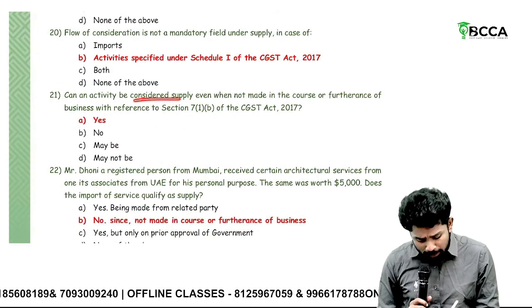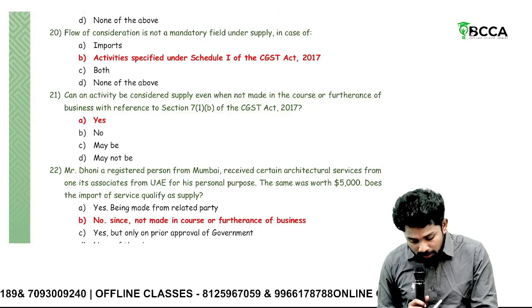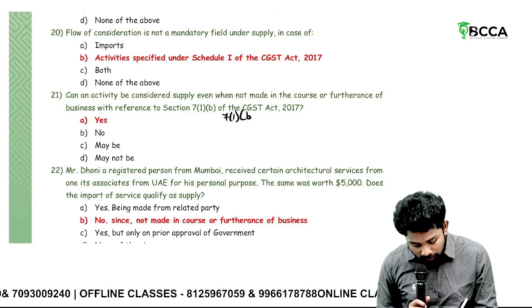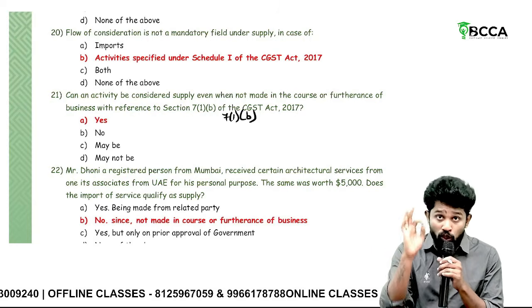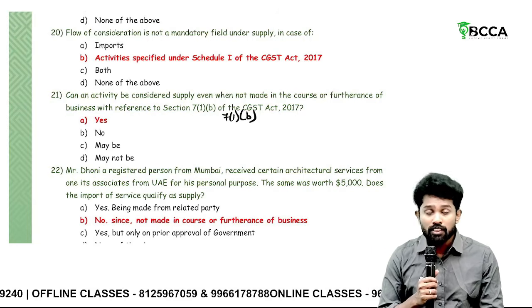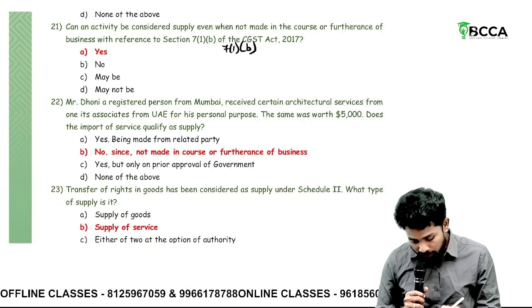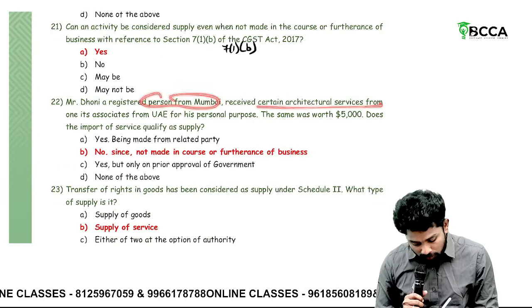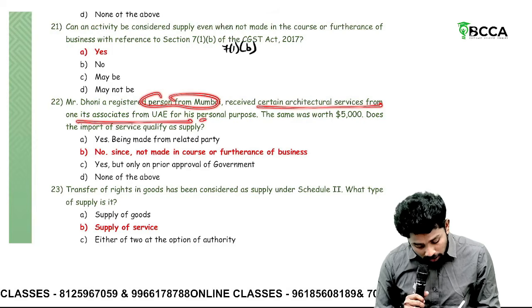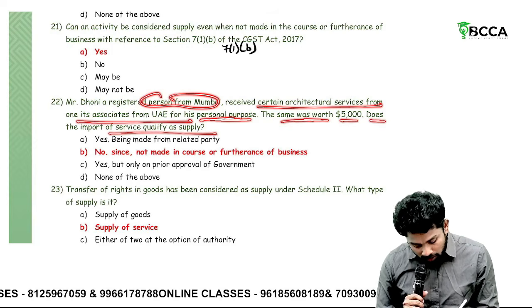Can an activity be considered as supply even if not made in the course or furtherance of business? Yes. What does Section 7, subsection 1, clause B say? Import of service for a consideration amounts to supply. Even though it is not in the course or furtherance of business, it could still be called supply. Then Dhoni, a registered person from Mumbai, received architectural services from one of its associates in the UAE for his personal purpose. The same was worth 5,000. Does the import of service qualify as supply?